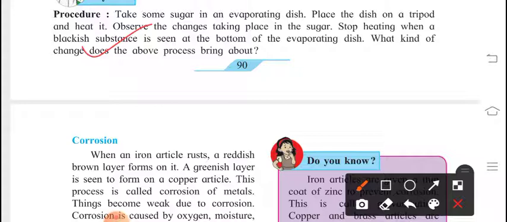Stop heating when a blackish substance is seen at the bottom of the evaporating dish. What kind of change does this process bring about? Obviously this is a chemical change. The blackish substance is not going to convert back into sugar again. So this type of change is a chemical change.